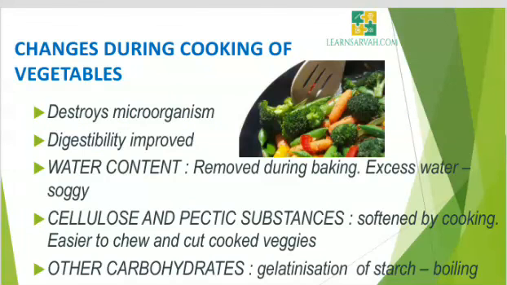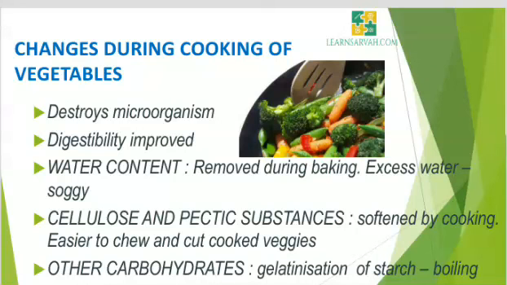Now we will see the changes during cooking of vegetables. Vegetables are cooked to improve the color, flavor and texture, by which overall palatability is improved. At the same time, digestibility is also improved. The fiber becomes soft, starch gets gelatinized and proteins get coagulated. Cooking vegetables adds variety to the diet. Cooking destroys microorganisms. Regarding water content, water may be absorbed if it is cooked in water or steam. Water is removed during baking. Excess water absorption makes the vegetable soggy.